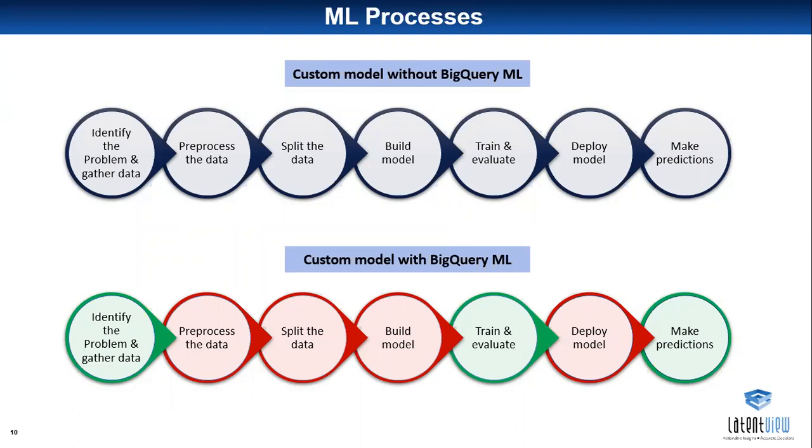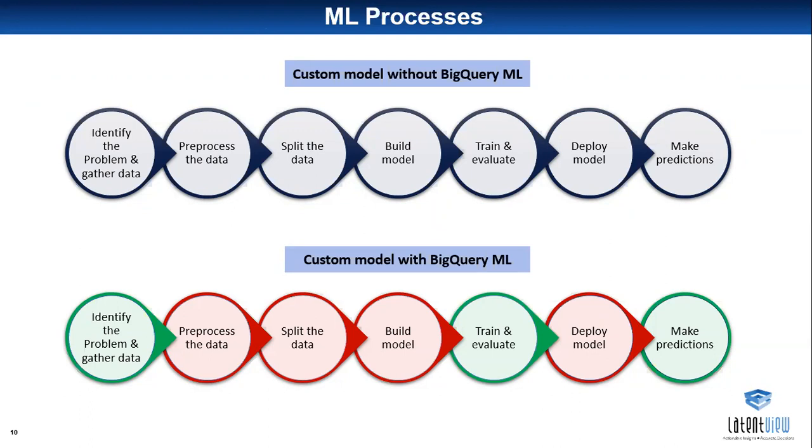Now we'll see the comparison between the ML process which takes place traditionally and with BigQuery ML. First, we identify the problem and then gather the data. The next step is we pre-process the data into the right format. For example, if categorical data are there in the data set, we do one-hot encoding to change the data. That is known as pre-processing the data. And the next step is called split the data. This is one of the important steps in the machine learning model.